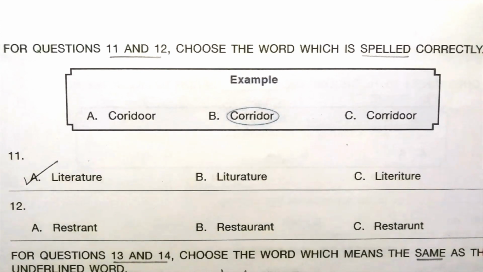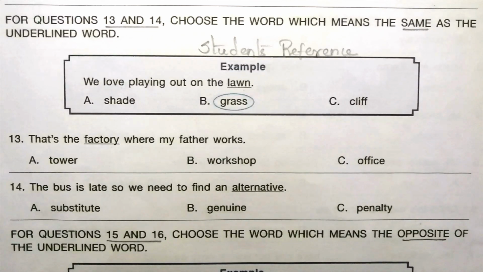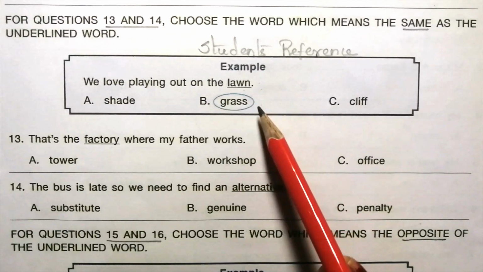12. Read the given options carefully. The answer is B. Restaurant. For questions 13 and 14, choose the word which means the same as the underlined word. Example, we love playing out on the lawn. Lawn means grass.